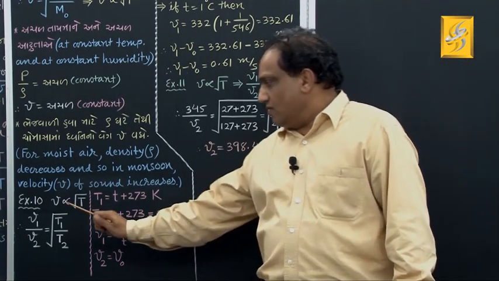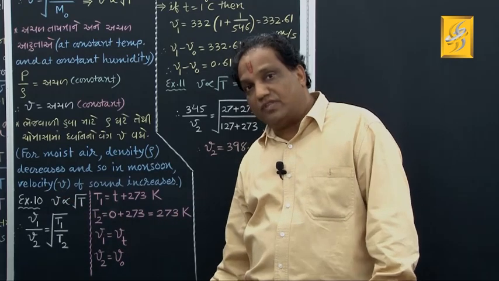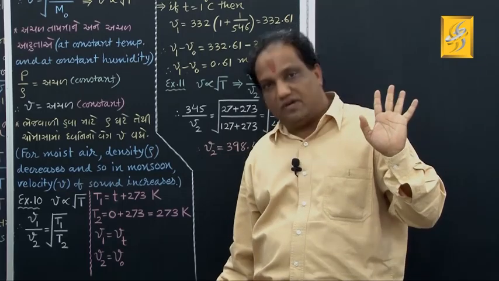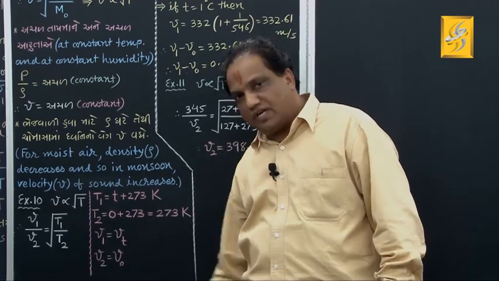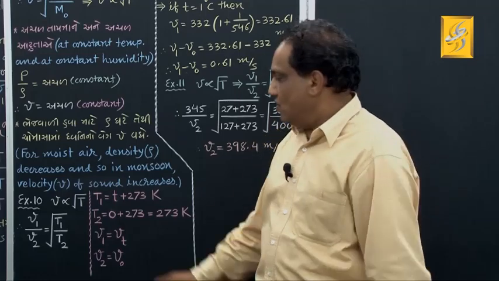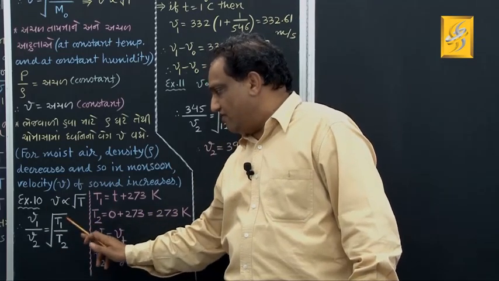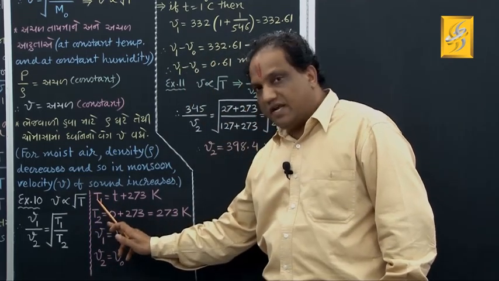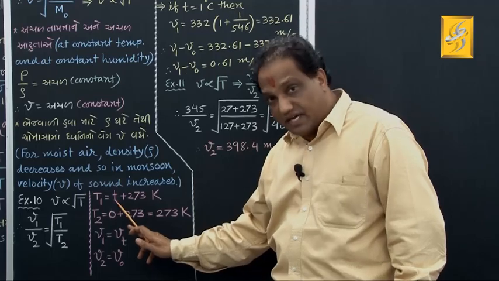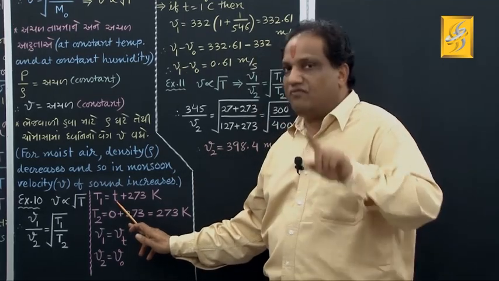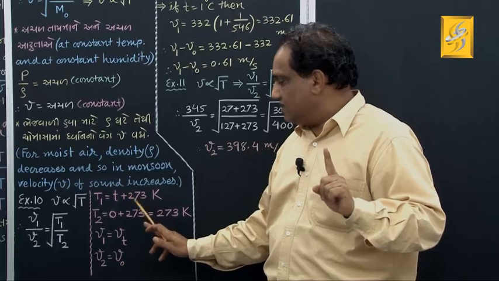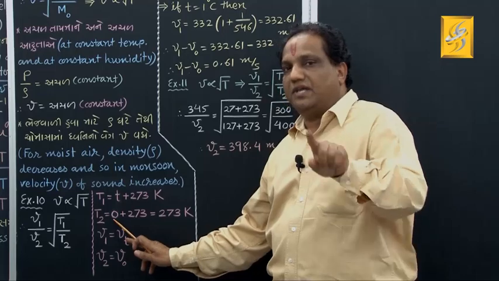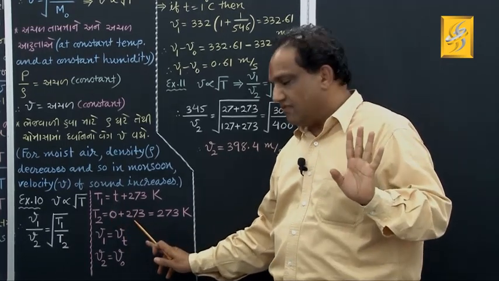Come on. What is the relation of velocity of sound with absolute temperature of air? V proportional to under root of capital T. Come on, if it is a direct proportionality relation, then V1 upon V2 equals under root of T1 upon T2. Now wait, this first temperature I take as T degree centigrade, small t degree centigrade. If you want to convert into Kelvin, you will add 273, correct? The second temperature I take as 0 degree centigrade; to convert to Kelvin, you must add 273.